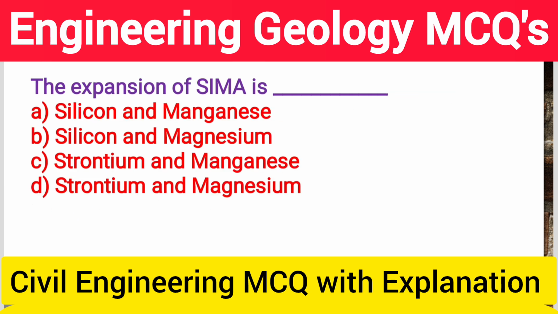Next question, the expansion of SIMA is option A silicon and manganese, option B silicon and magnesium, option C strontium and manganese, option D strontium and magnesium. So silicon and magnesium is the correct answer. The sea layer under the continental crust is rich in silica and magnesium, and hence the layer is also called SIMA. So option B silicon and magnesium is the correct answer.